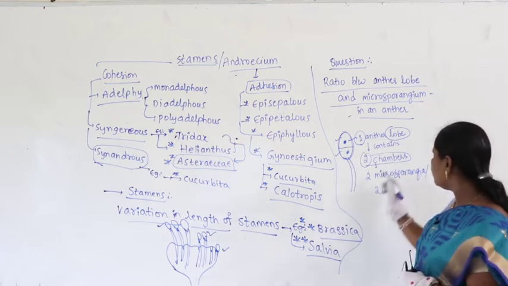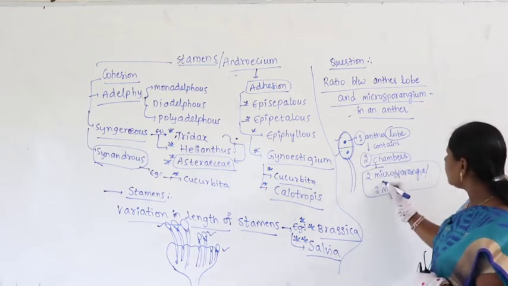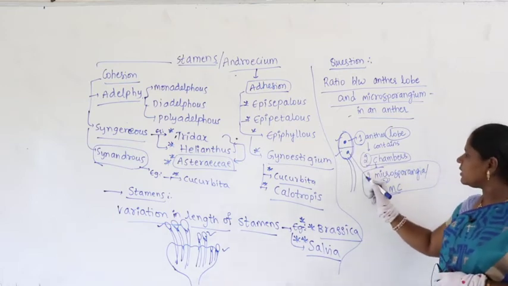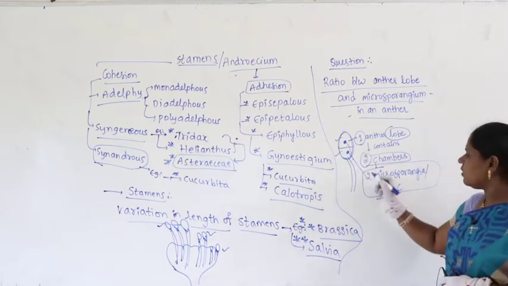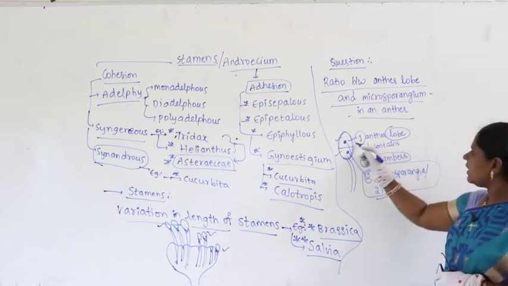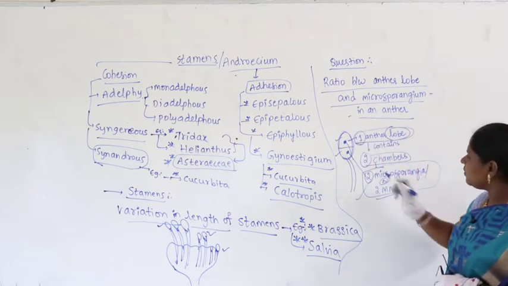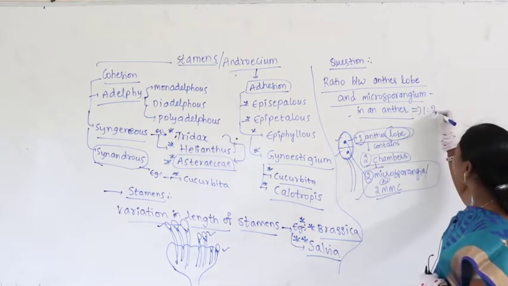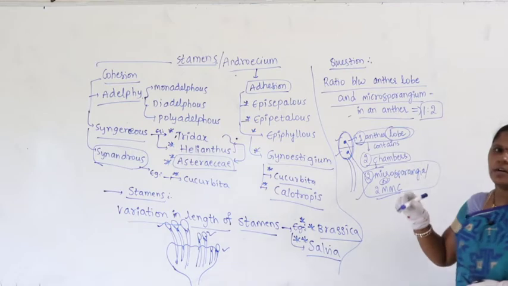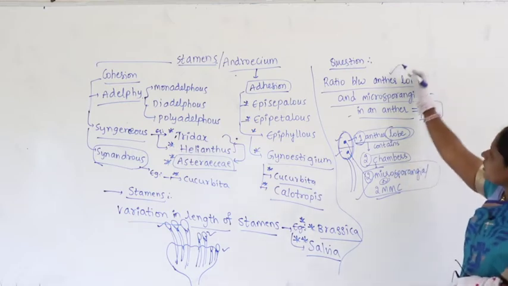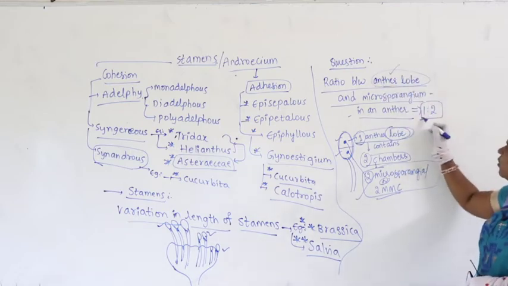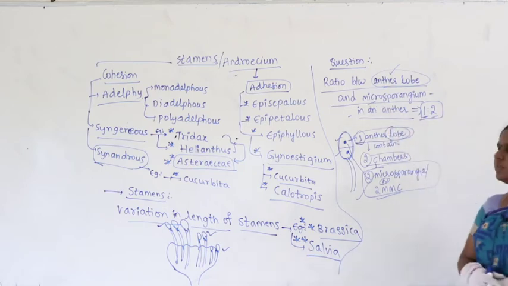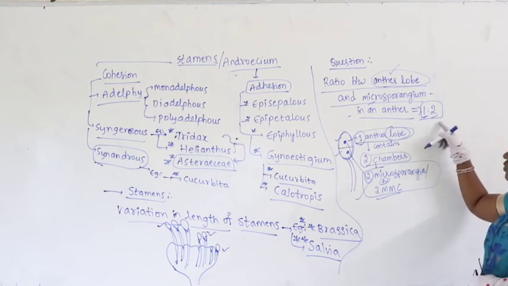Either you can call two microsporangia or you can call two microspore mother cells. This is one microsporangium, this is another microsporangium, altogether two. That means one anther lobe contains two microsporangia. So what is the ratio you can take? 1:2. Why 1:2 here? First they asked about anther lobe. For every one anther lobe, the microsporangia will be 2 in number. So the ratio will be 1:2.